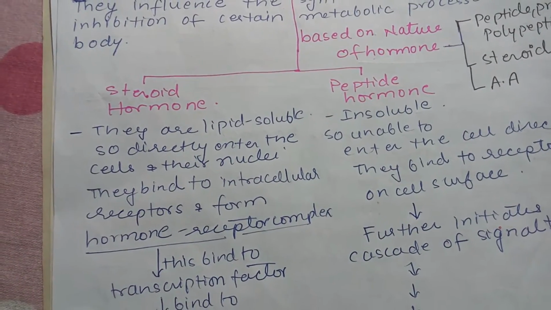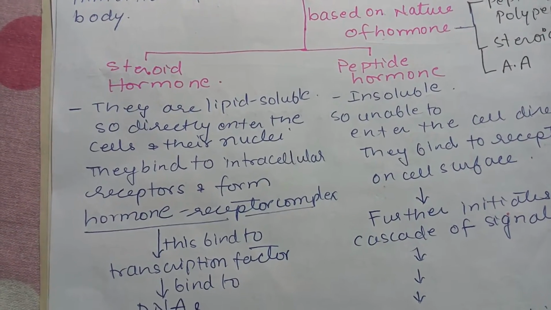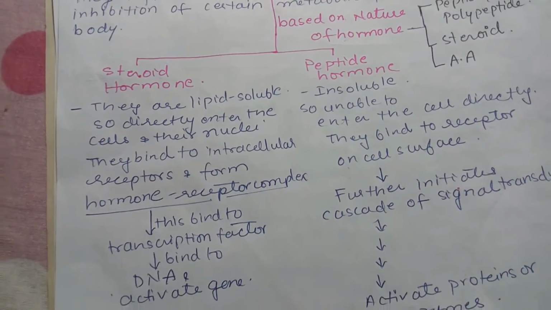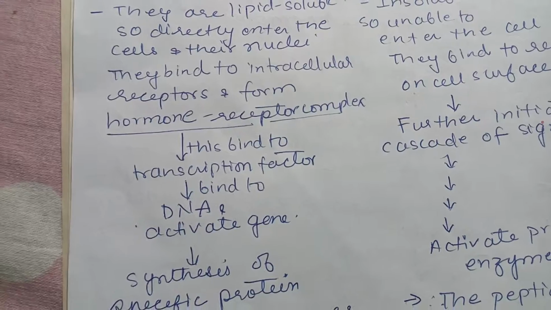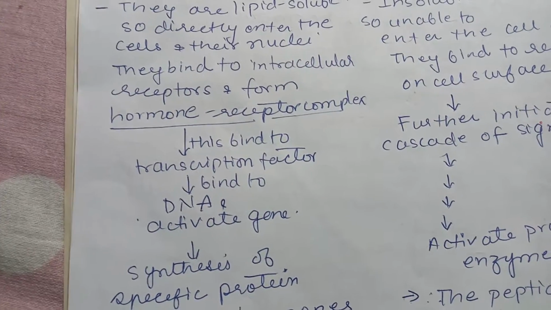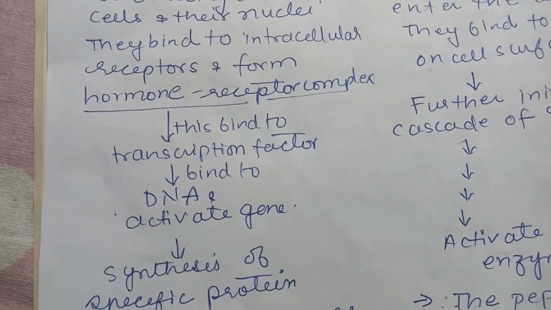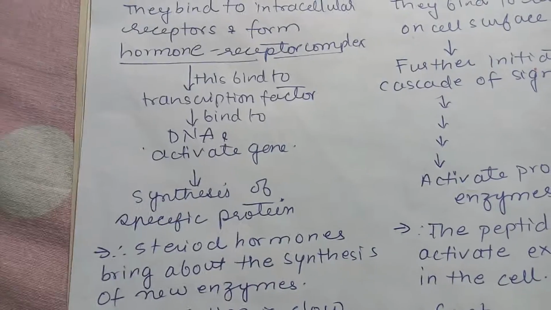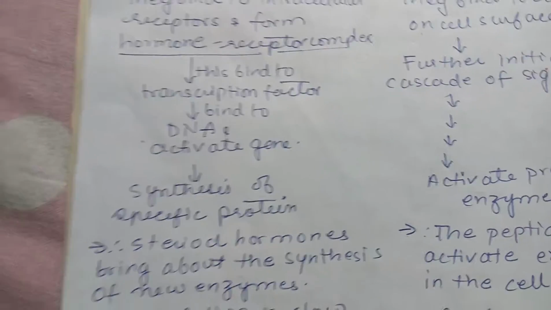So what they do, they enter the cell. Inside the cell they bind to the intracellular receptor and form a hormone-receptor complex. Once this complex is formed, it further activates the gene on the DNA. This receptor binds to the transcription factor, a specific factor that activates the gene, and finally specific types of proteins are synthesized. These proteins can be enzymes, and enzymes regulate different types of metabolic processes.